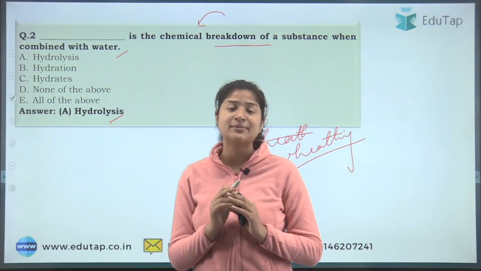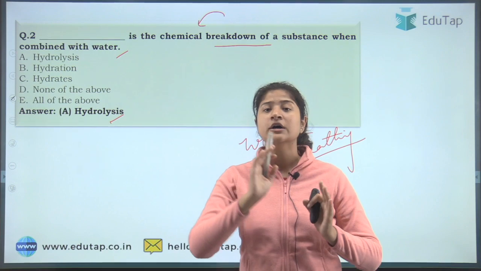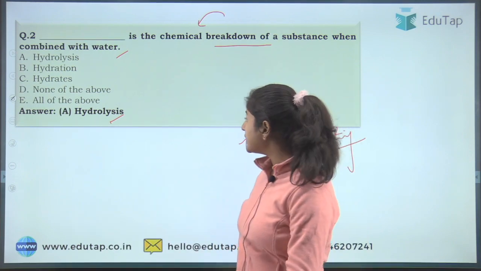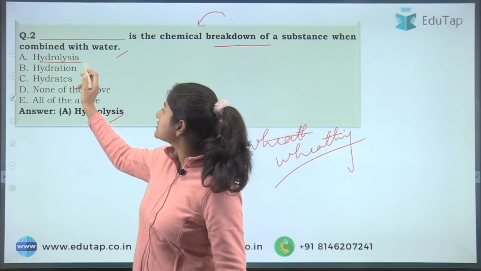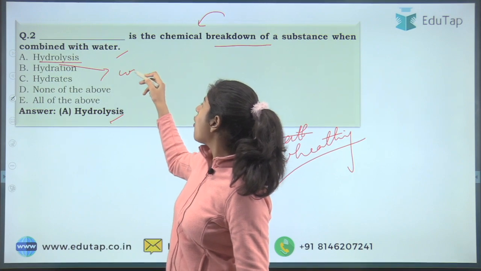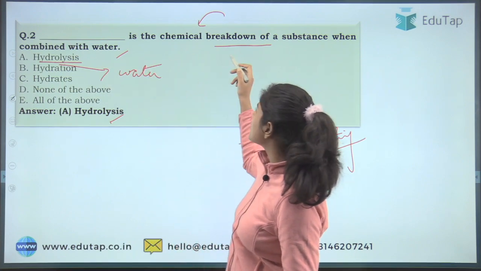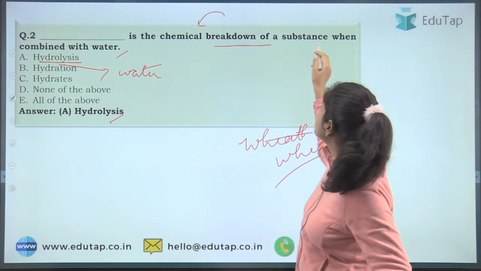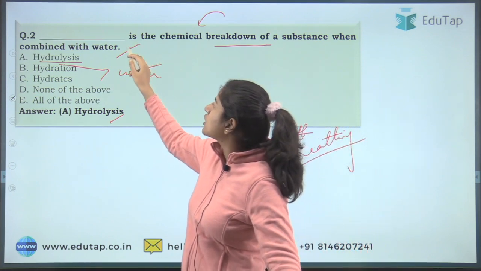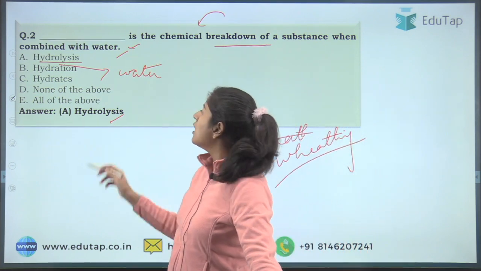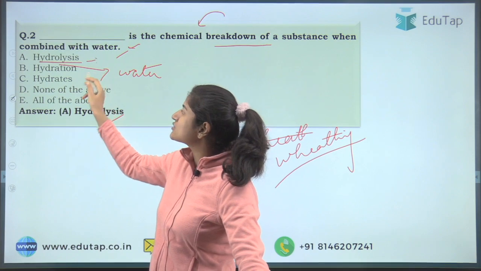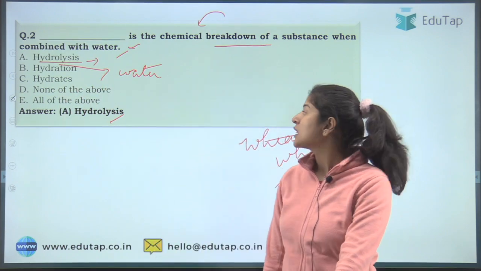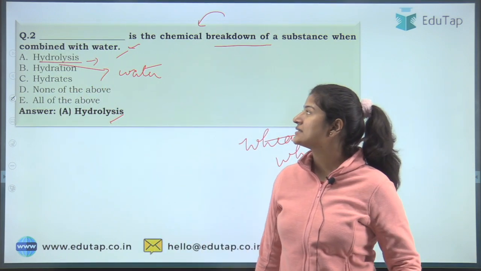What is weathering? It is the breaking down of rocks into smaller particles. So here the answer is hydrolysis. Hydro itself means water. The question asks for the chemical breakdown in which water is combined. Hydro means water, and lysis means to break down. That is why the answer is hydrolysis.